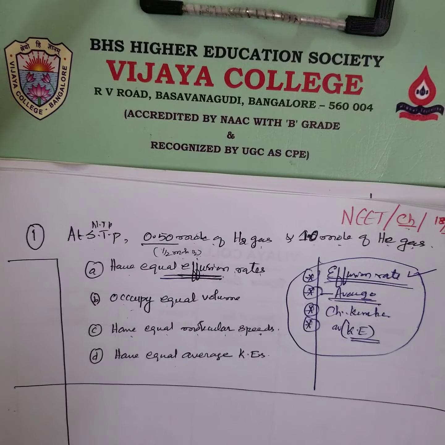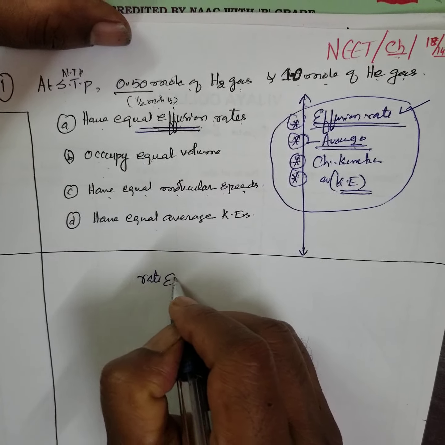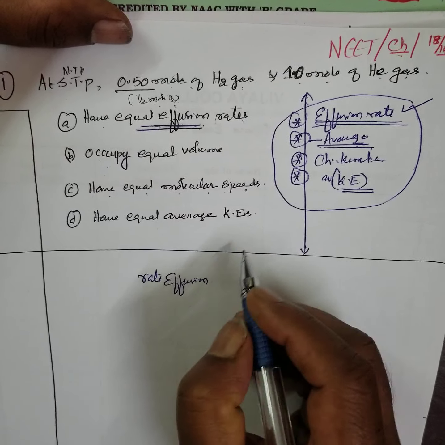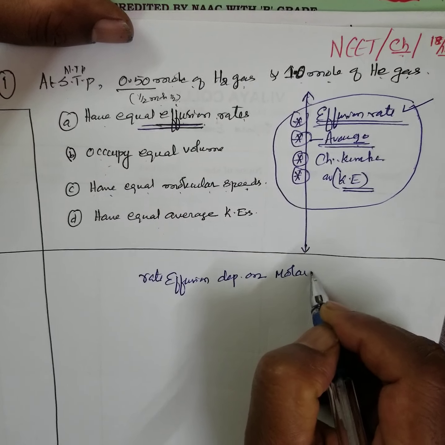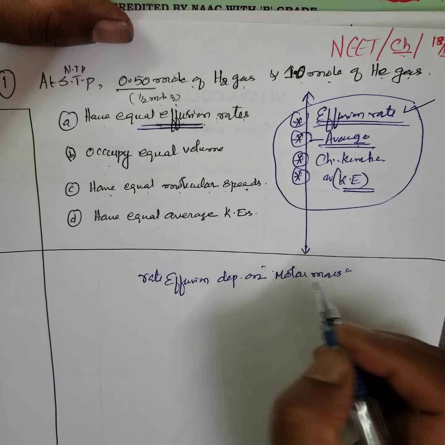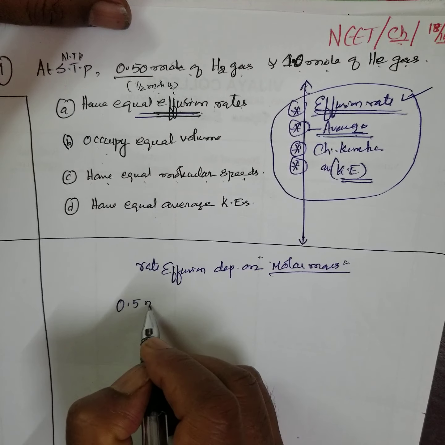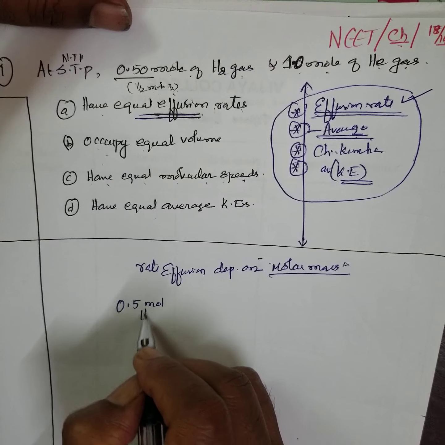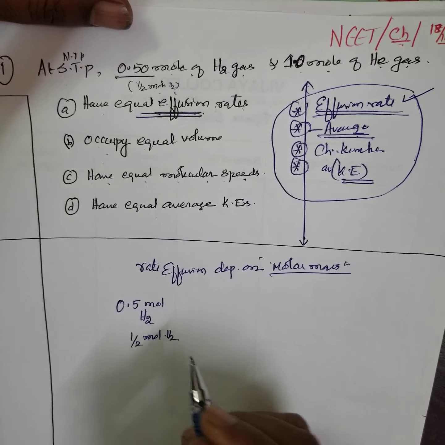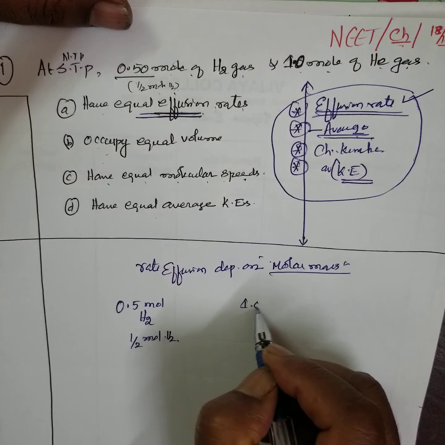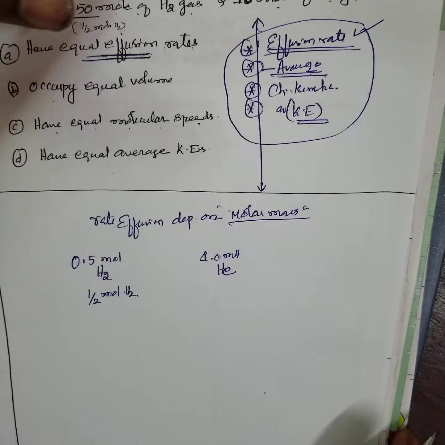First, I know the rate of effusion depends on molar mass. I remember this. Now, what is molar mass? Take 0.5 mole of hydrogen, that is half mole of hydrogen, and 1 mole of helium.